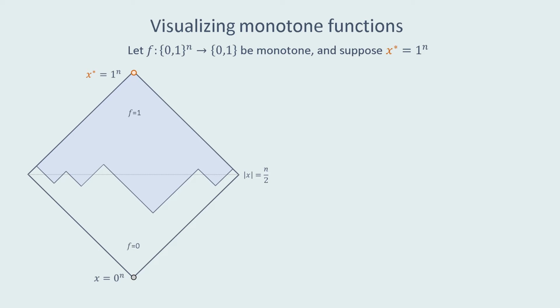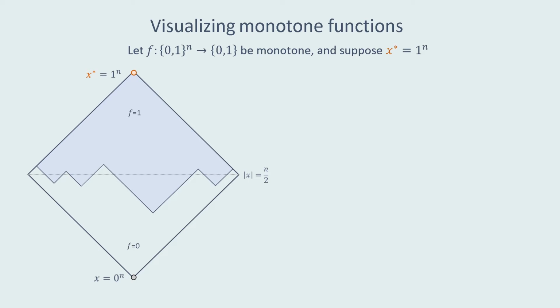In this diamond, the points are organized into layers, where each layer corresponds to a distinct Hamming weight, and higher layers correspond to higher Hamming weights. So at the topmost layer, you have all strings of Hamming weight n, of which there is 1, the all ones input. On the bottom layer, you have all strings of Hamming weight 0, of which there is 1, the all zeros input. And the middle layer, the widest layer, which contains the most points, is the layer consisting of all points of Hamming weight n over 2.